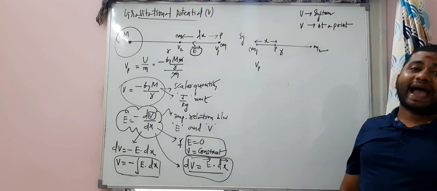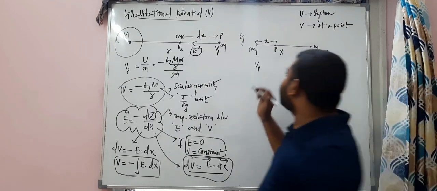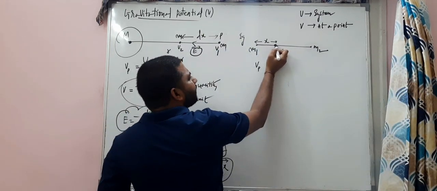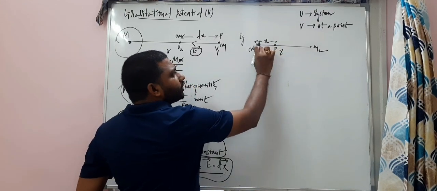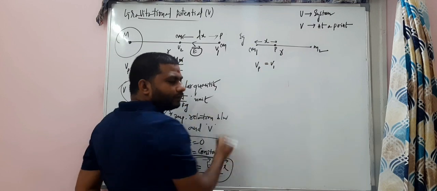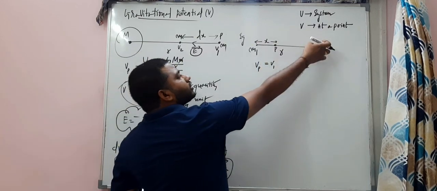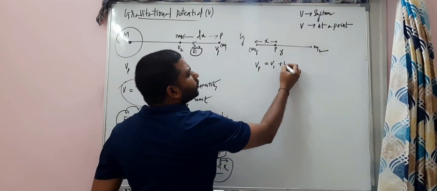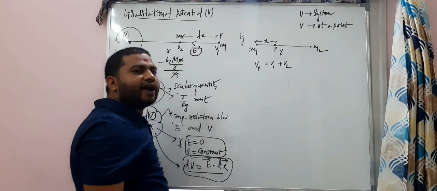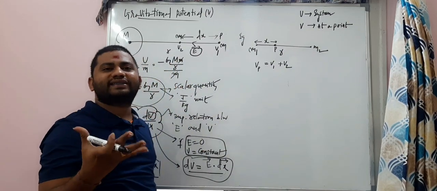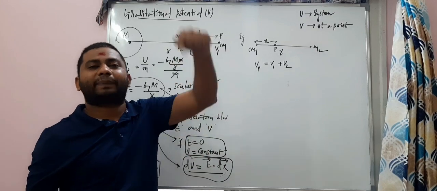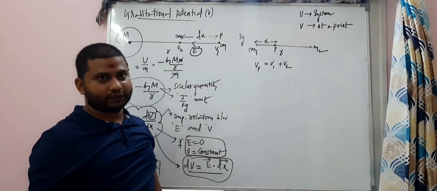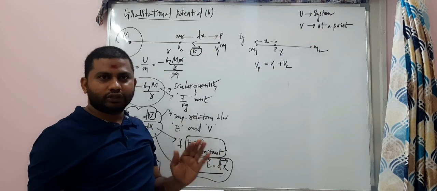Potential at point P, as it is a scalar quantity, the potentials will be added up. At this point there is a potential due to mass m1, and at this point there is a potential due to mass m2. Like if you have 3 or 4 or 5 masses in the system, potential due to each mass needs to be added up at that point. So simple. You got the point?